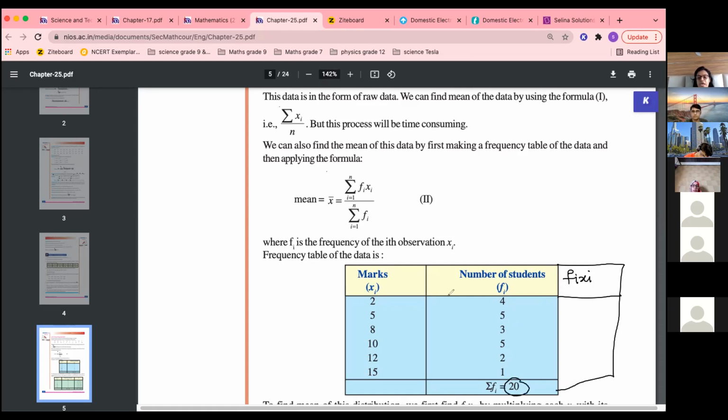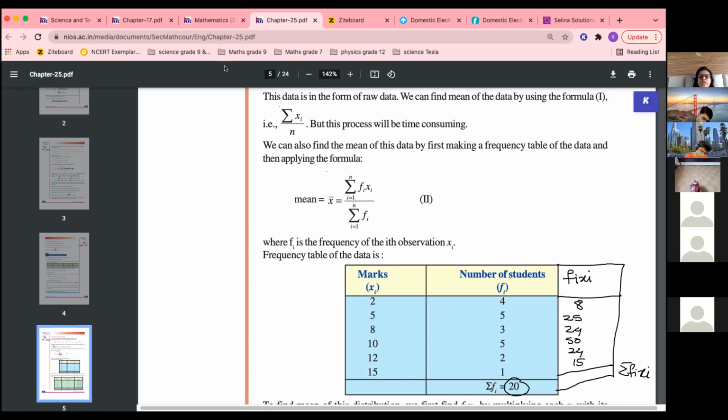Fi xi, at every step you have to multiply fi and xi. So first step, 4 into 2 is 8. Second is 5 into 5 is 25. Third is 8 into 3, this is x into f we are doing. So 8 3s are 24. Fourth one is 5 into 10, so 50. 2 into 12, 24. And 15 into 1. Okay, now we'll add all this. When we add, this is sigma fi xi. So this way we have to calculate.